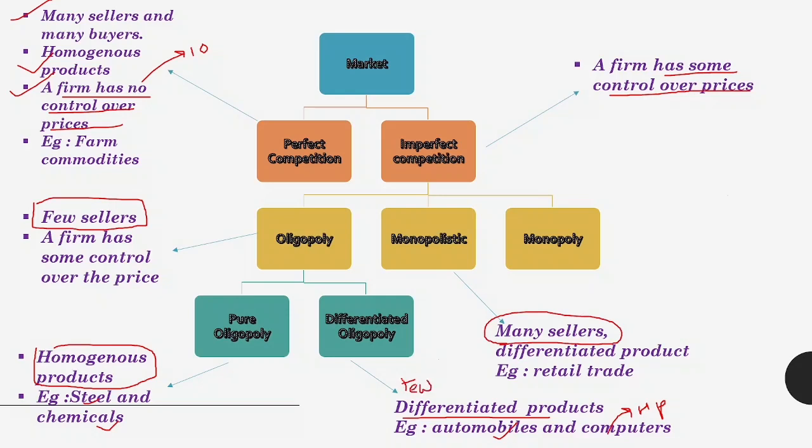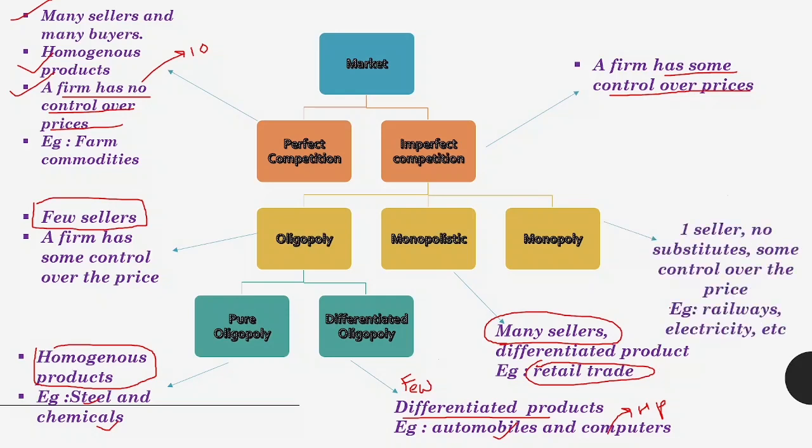Many sellers means, for example, take a shampoo brand or any soap brand, detergent brand. There are many sellers. Hence the example in monopolistic is retail trade. Any retail item that we buy is an example of a monopolistic firm, a monopolistic market.